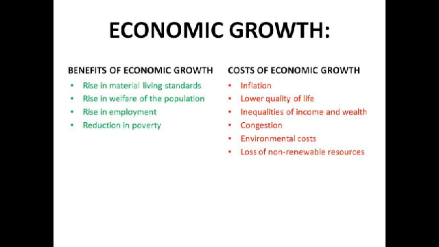Then we have a rise in employment and a fall in unemployment. A rise in output means that more workers are required for production, so the unemployment rate drops, and for reasons that we've already mentioned, this is really good. And we have a reduction in poverty because output and incomes rise. Obviously, we've got more employed people paying income tax. So the government can take taxes from the rich people and give it to raise the living standards of those with lower incomes, for example, in welfare benefits. So Robin Hood style there.